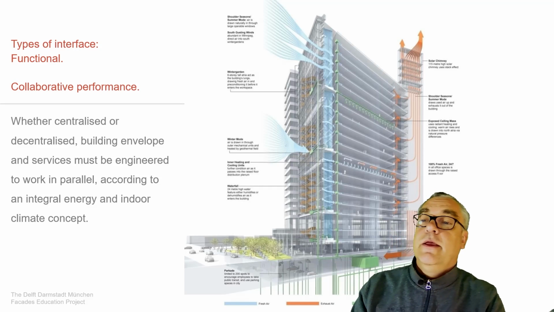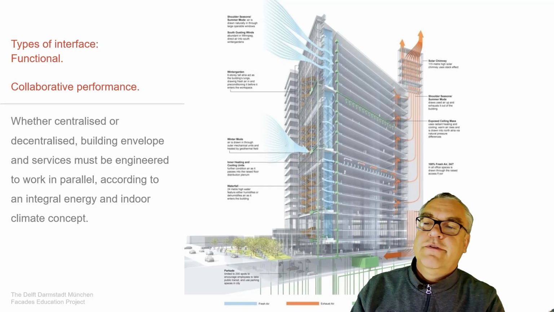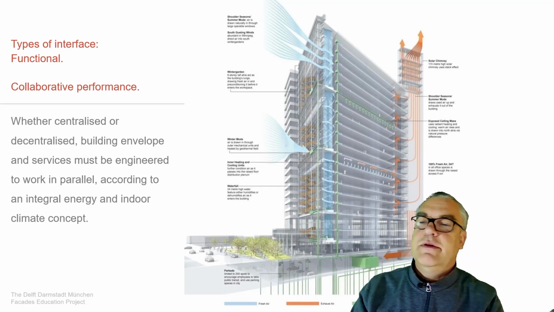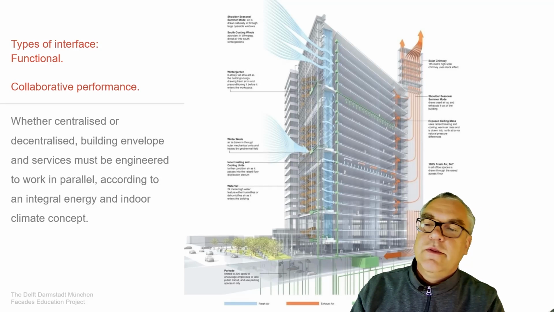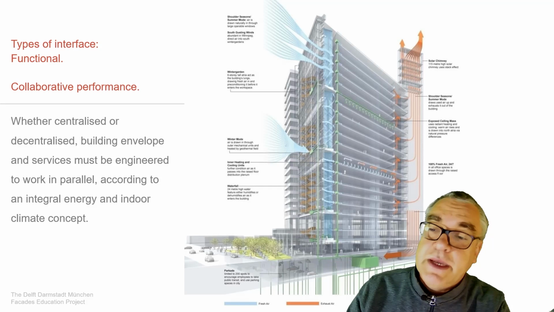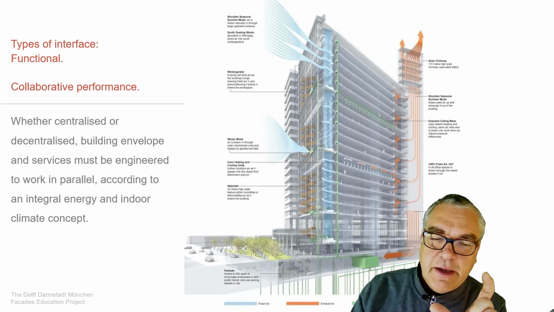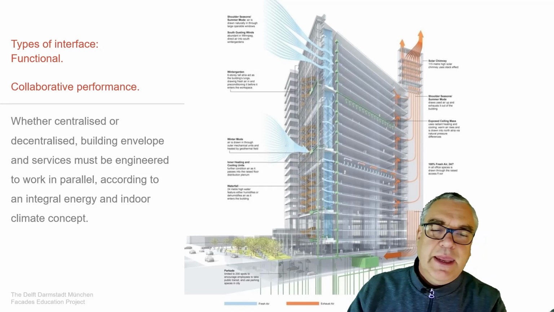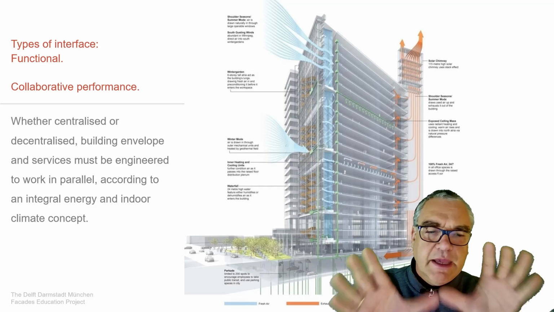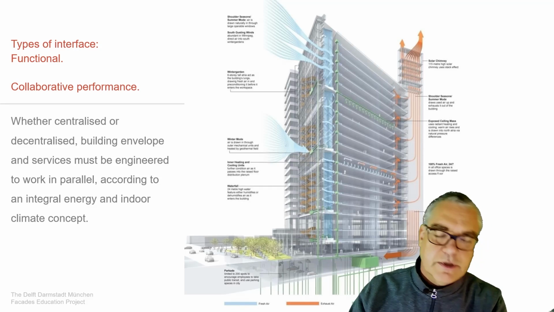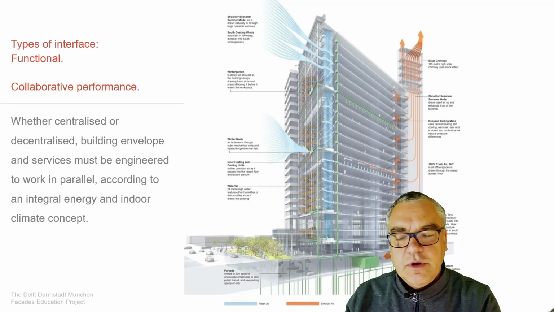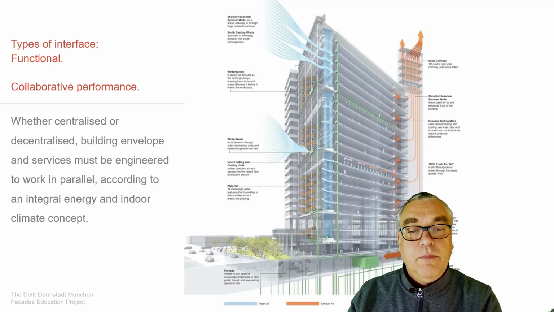an opportunity. The collaborative performance is something which you can imagine, whether centralized or decentralized: the building envelope and surfaces must be engineered to work in parallel. The one thing won't work without the other thing. The U value influences the need of heating and cooling of the building. The G value, the amount of light getting into our building, obviously also determines the dimension you need for your heating and cooling system within a building.